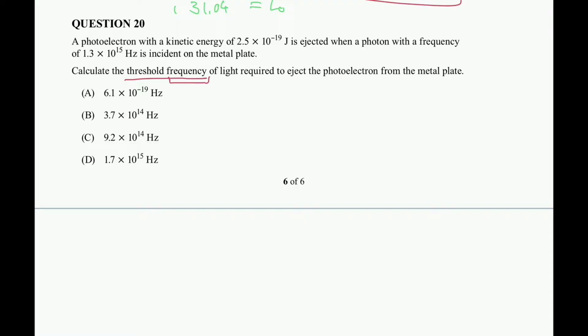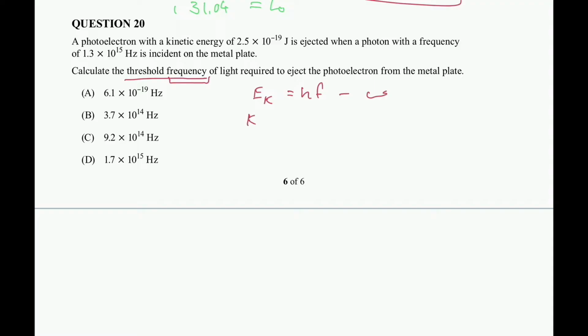So what I'm going to look at is, what's my formula for photoelectric? It is EK, the energy of the ejected electron, is equal to HF minus the work function. The work function itself is also made up of another formula. We can get to that a little bit later down this track. But what information have we been given?